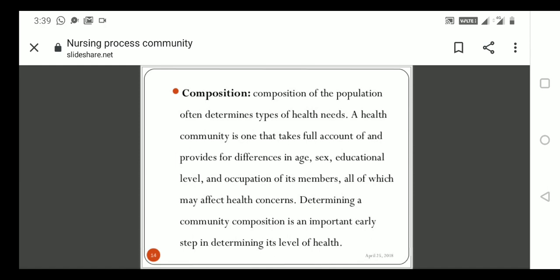And what about the educational status? Once you are giving health education to educated people, that health education is entirely different. Sometimes some people already know, okay, these are the food items I should not have once I have health problems. So based upon the educational level also, we can give them health talks.